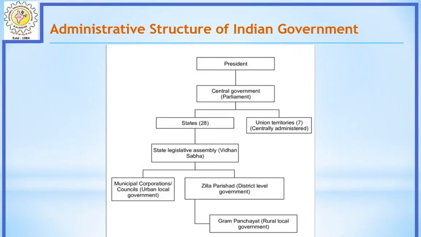Under the central government, the states and union territories are managed, and under the state we have the state legislative assembly, that is Vidhan Sabha, and under it we have city corporations and district level governments. Under district level governments we have the rural government also. So this is the very basic overview of the administrative structure of our Indian government.